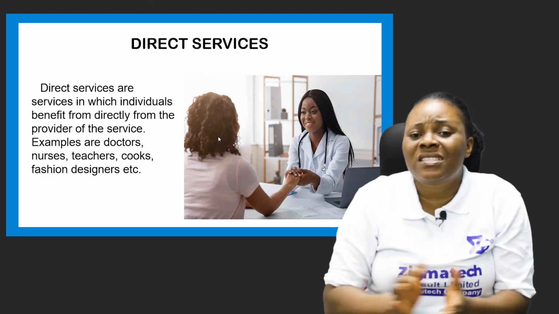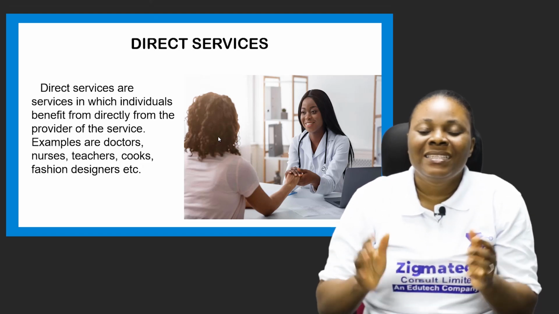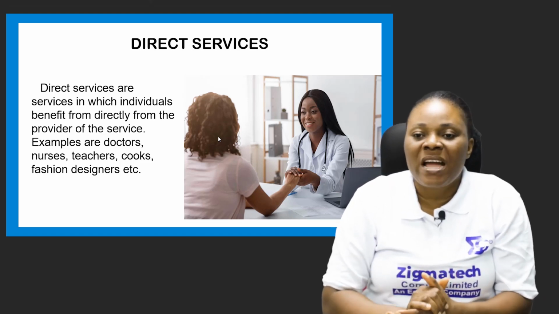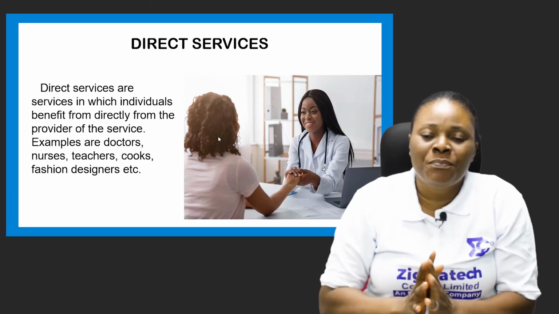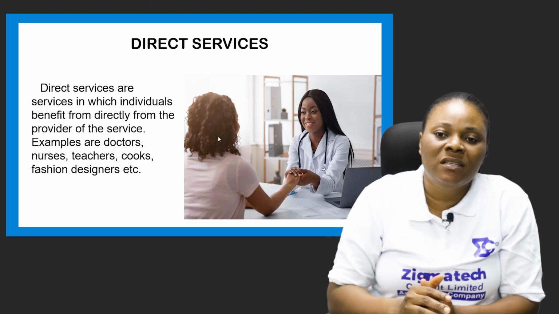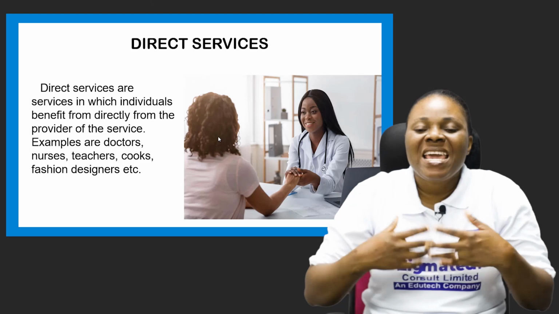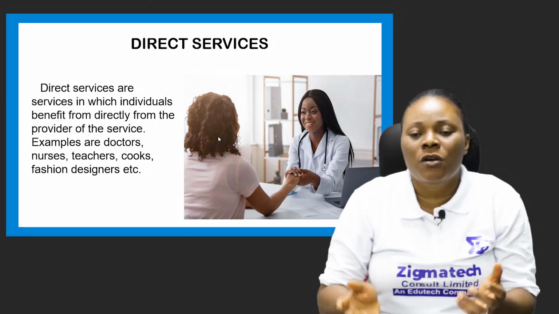We also have fashion designers and so many others. All these are direct service providers. So the main purpose of production, like I said, is for us humans to be able to have access to things that can make life easier and better for us.